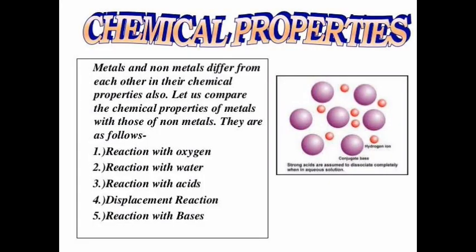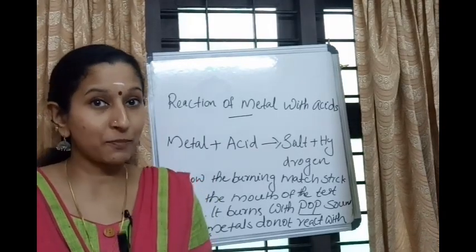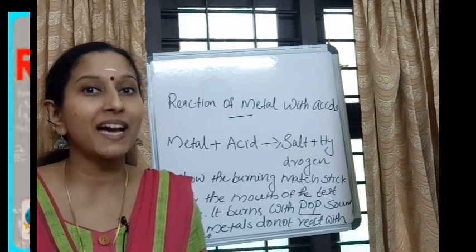Metals and non-metals differ from each other in their chemical properties also. Let us compare the chemical properties of metals with those of non-metals. They are as follows: reaction with oxygen, reaction with water, reaction with acids, displacement reactions, reaction with bases. We had a discussion about reaction with oxygen and reaction with water in our previous class. We will discuss reaction with acids, reaction with bases and displacement reactions in today's class. Let's begin with our first point, reaction of metals with acids.